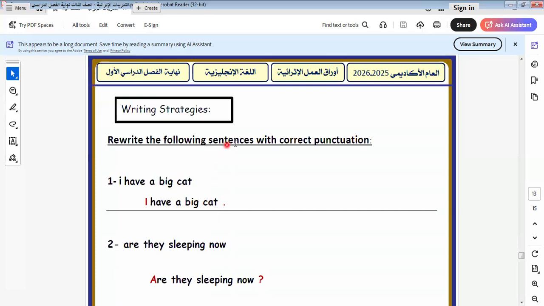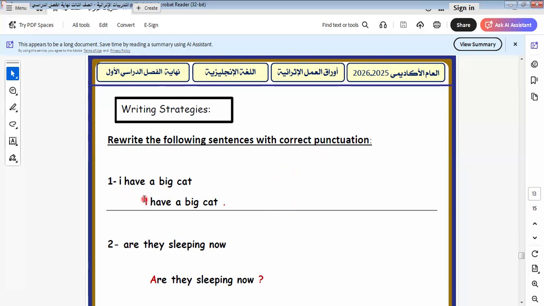Let's go to another one. Here is what? Here is the punctuation. It means the word is written in the mistake way. We have a mistake. Punctuate, and we correct this mistake. Here, can I write i here in this way? No, it's wrong, right? We must write I in capital letter or in uppercase, because when I start the sentence, I must write in uppercase or in capital letter.